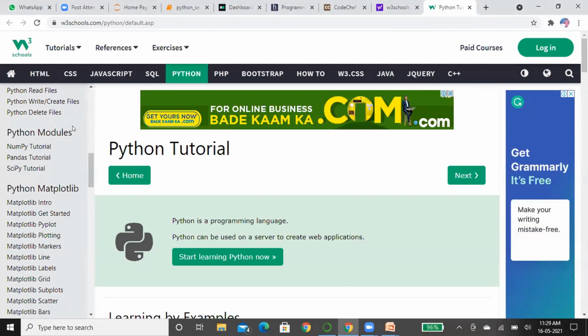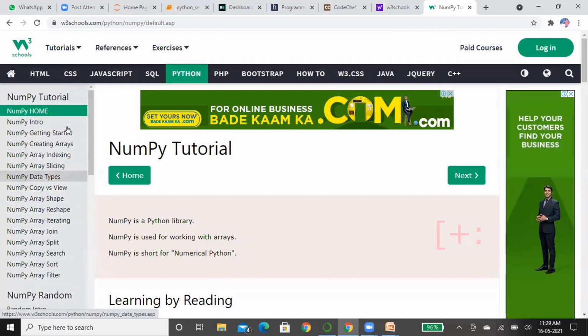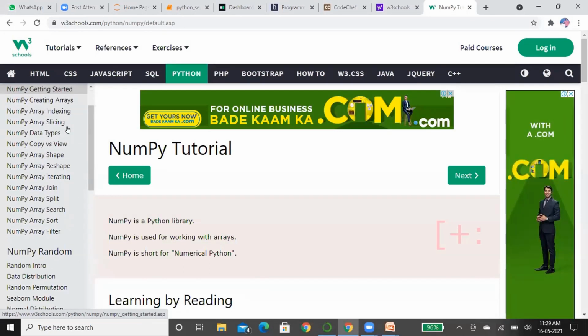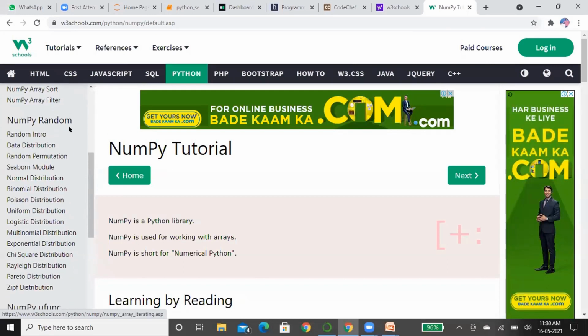If you want to choose a field like data science, it is very important to learn these 3 modules: NumPy, Pandas, and Scikit-learn. In this session, we have explained NumPy, and we have covered only a few topics. If you want to know more topics, refer to W3 Schools.